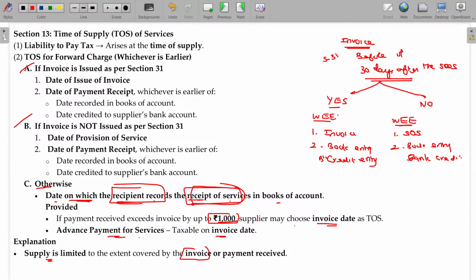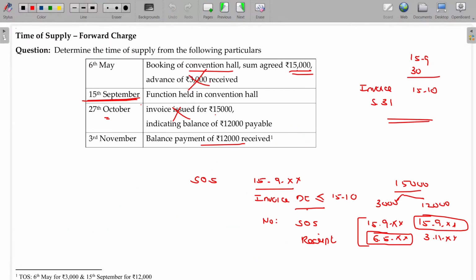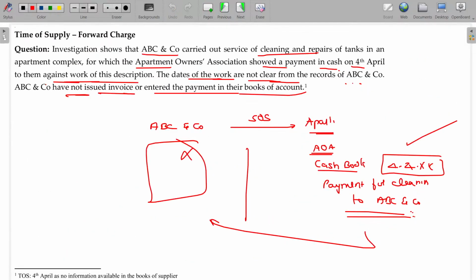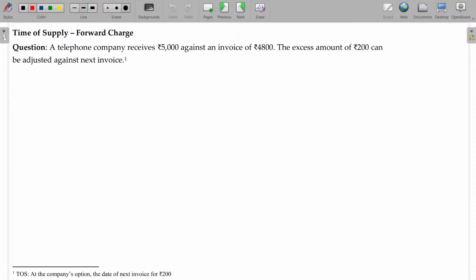It is tracked and it is going to be considered as your supply, and the time of supply is the time at which it is recorded in the recipient's book. One of the interesting cases, right? You cannot escape at all. Now, what happens, sir, if he doesn't maintain any books of accounts? No problem. You can escape. Very rare scenario. Okay. Now, let's move on to the next one.